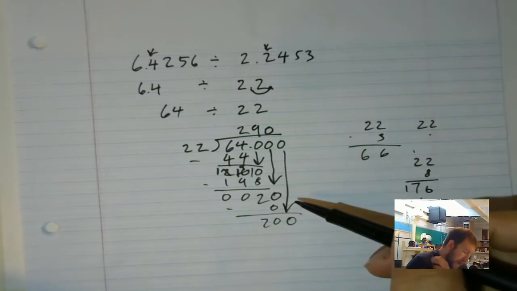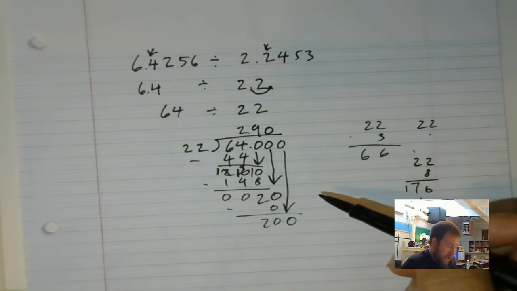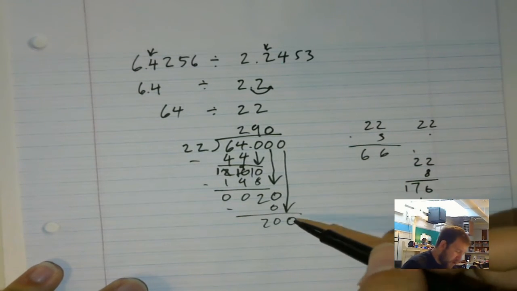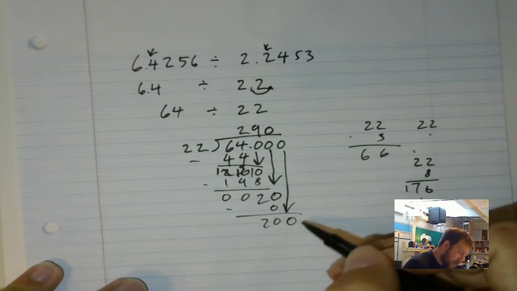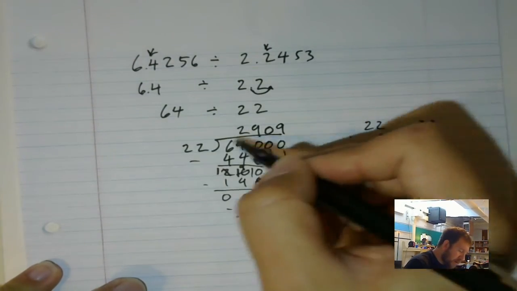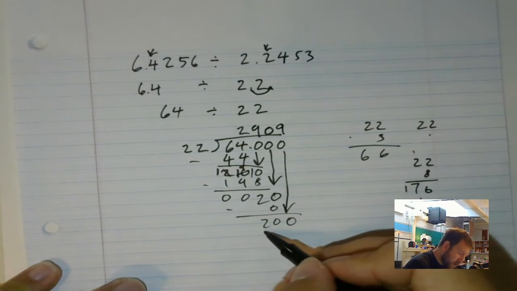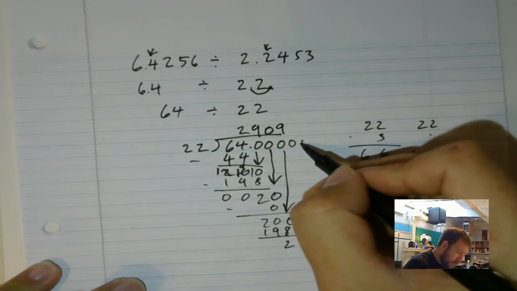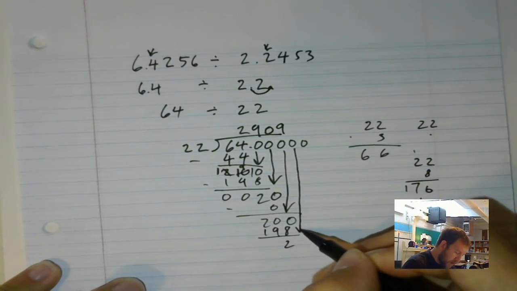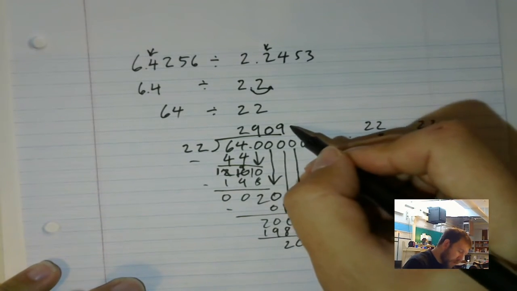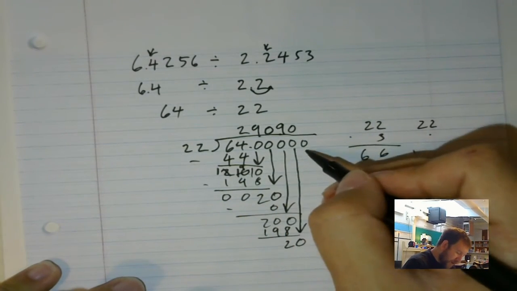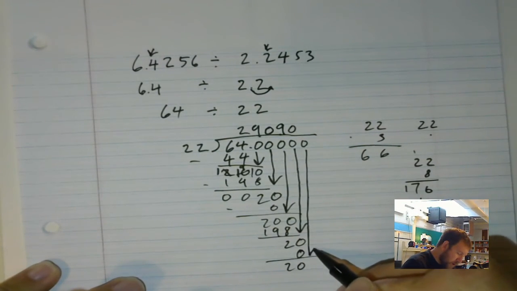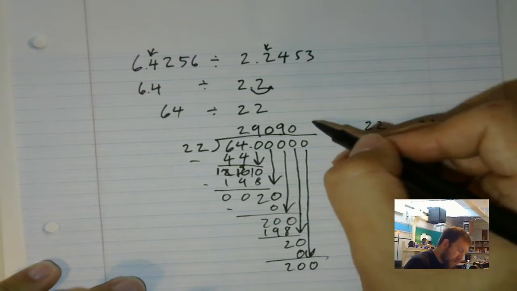If I start to see a pattern like this, I notice that I'm going to have a repeating decimal. I'm going to go a little bit farther just to show you what it looks like, but it should definitely show up. So this 200, I know that 9 is as close as I can get. So I'm going to put my 9 up here. 9 times 22 is 198. Gives me 2 left. Again, let's put some more zeros. I'm going to bring this 0 all the way down. Gives me a 20. Bring down another 0 to 200, which gives me a 9.